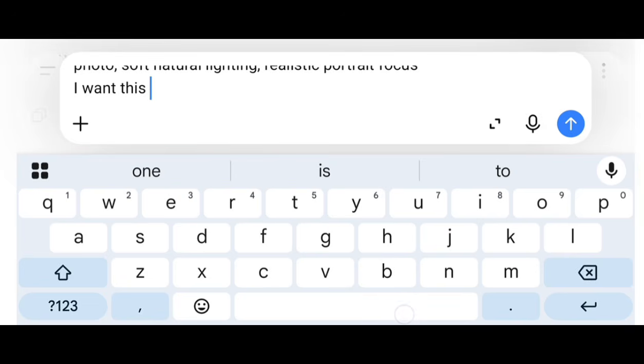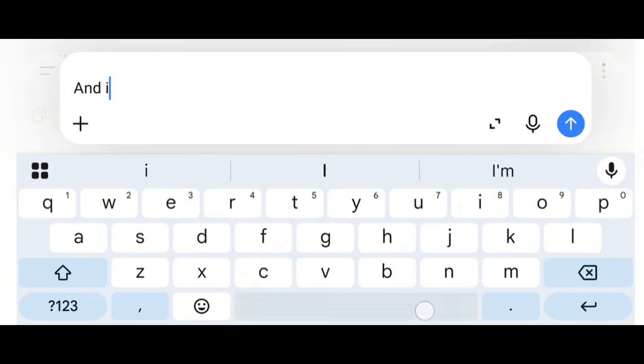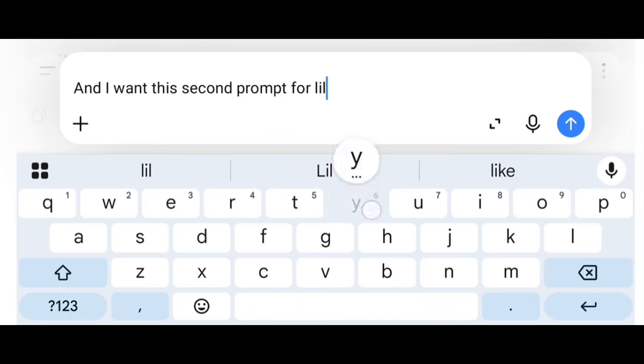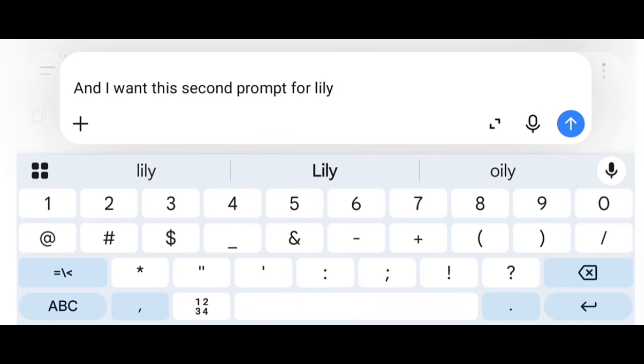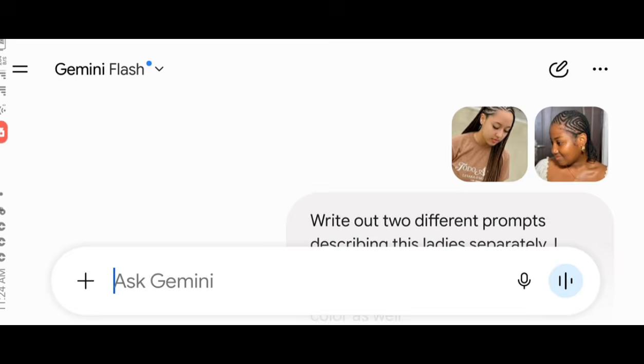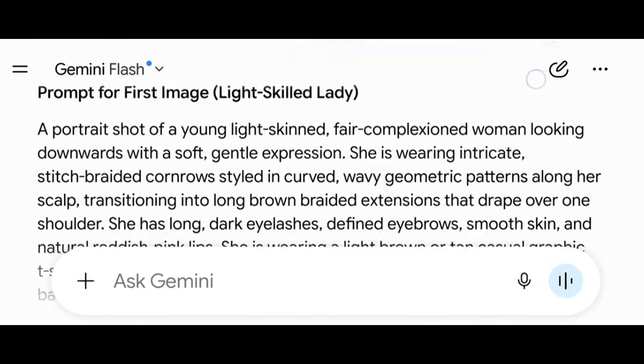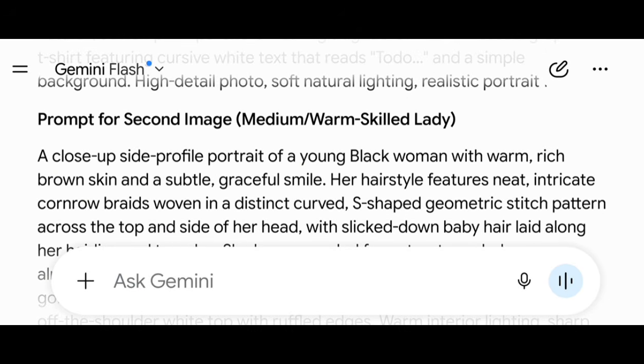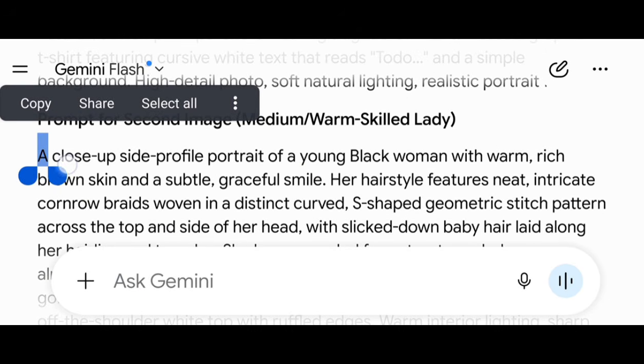I want this prompt for Edna, right? I want this second prompt for Lily. So I'll just put a mark so I know that this is the prompt I'm talking about. And then I'll go back and copy the prompt. Okay. This is the second prompt for Lily. The brown skin girl. Warm light skin lady.